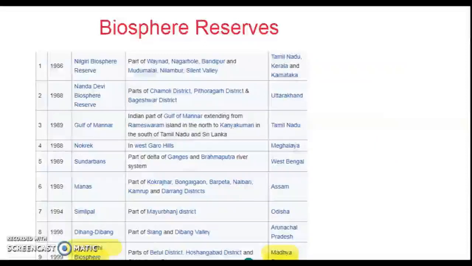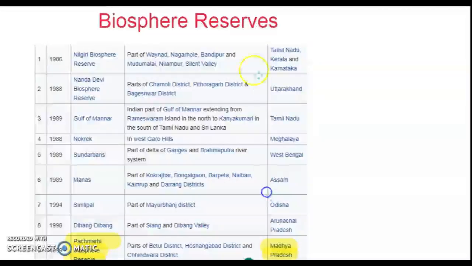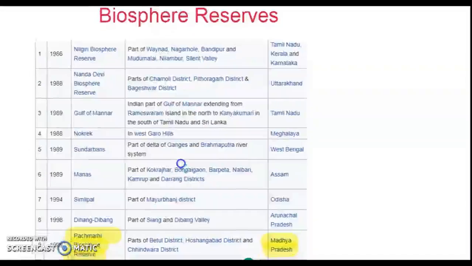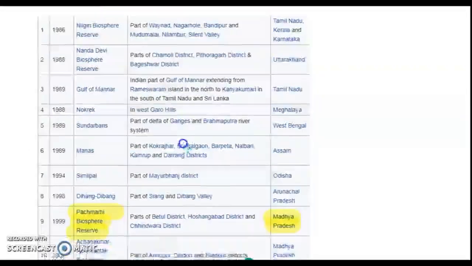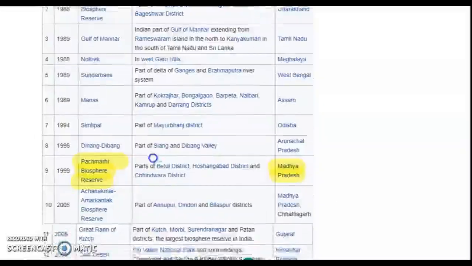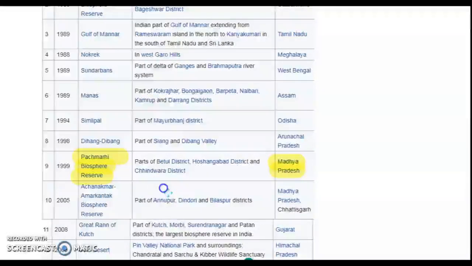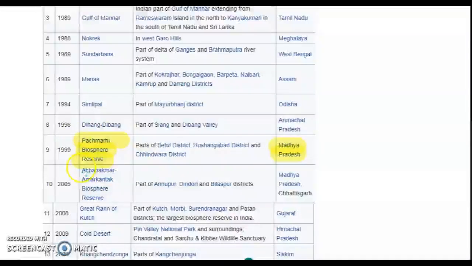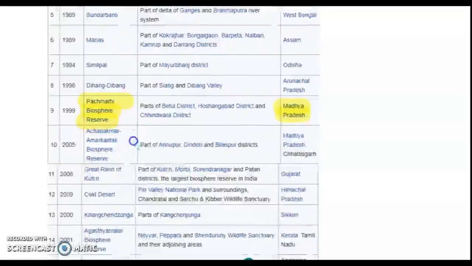Now these are some of the biosphere reserves that are in India, with the names of the state and the place exactly where each is located. Nilgiri Biosphere, Nanda Devi, Gulf of Mannar, Nokrek, Sundarbans, Manas, Simlipal, Dihang-Dibang, Panchmarhi Biosphere.